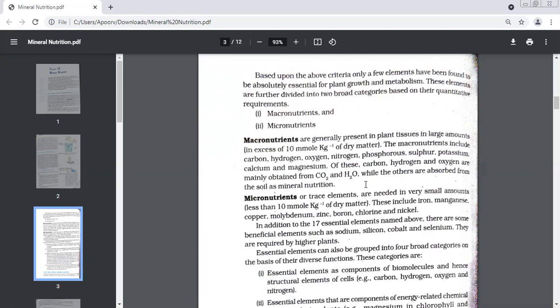Which are the three elements? Name three elements which are not taken from the soil. If the plant does not take these elements from soil, name these elements. Nitrogen. Yes, hydrogen.